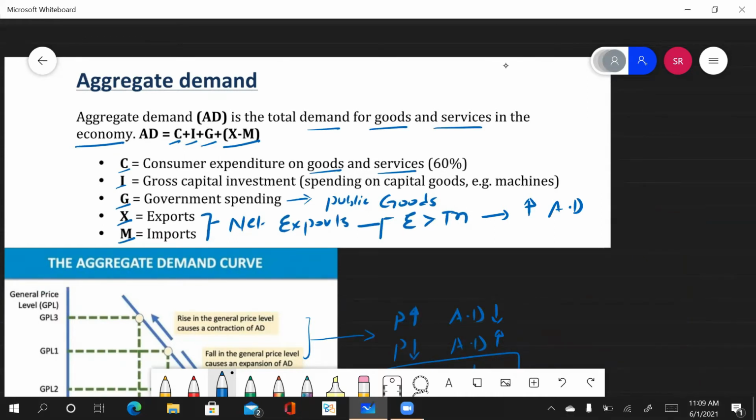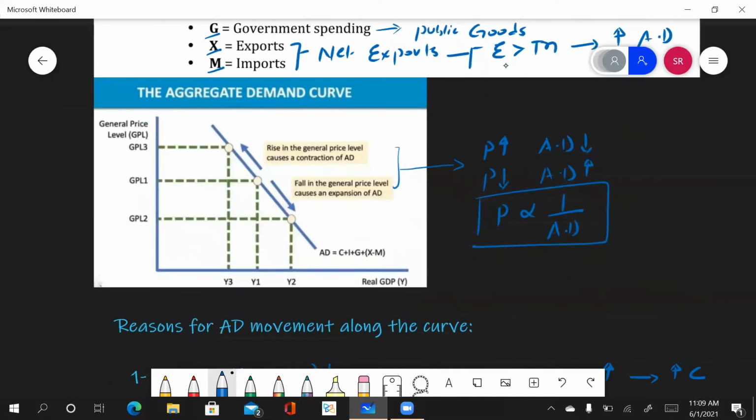Anyways, now this is the diagram for aggregate demand. As you can see, aggregate demand increases when your price falls. When the prices fall, your aggregate demand, that is your real GDP too, increases. Or when your price level increases, your aggregate demand falls. So we can say that when your price level increases, your aggregate demand or your real GDP falls.